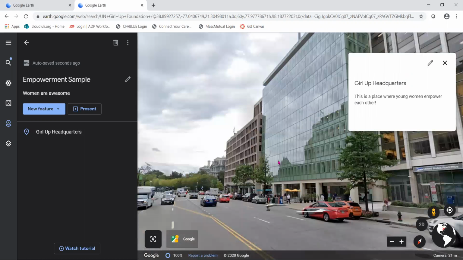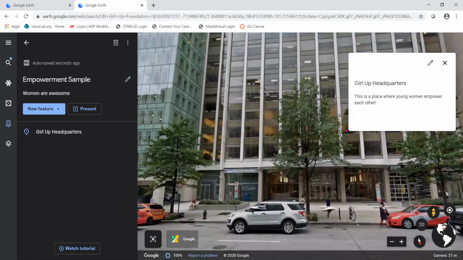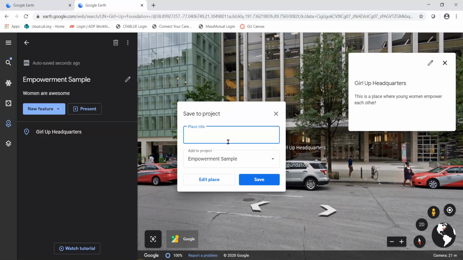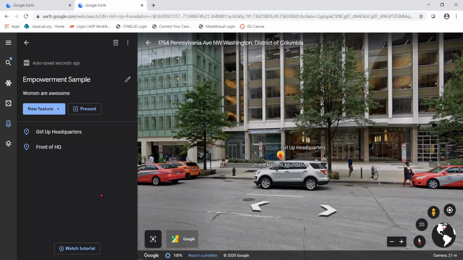But let's say the UN headquarters was like a beautiful, gorgeous building that really represented something. At the bottom corner down here where my mouse is, I could capture this view and I could add front of HQ to my list of places. So that's another option for how you could include things. This was maybe not the best example.